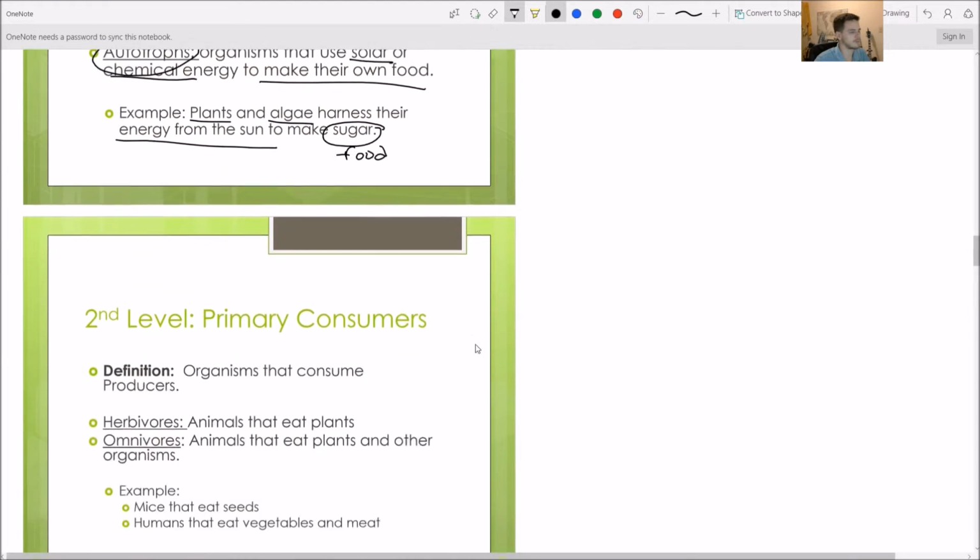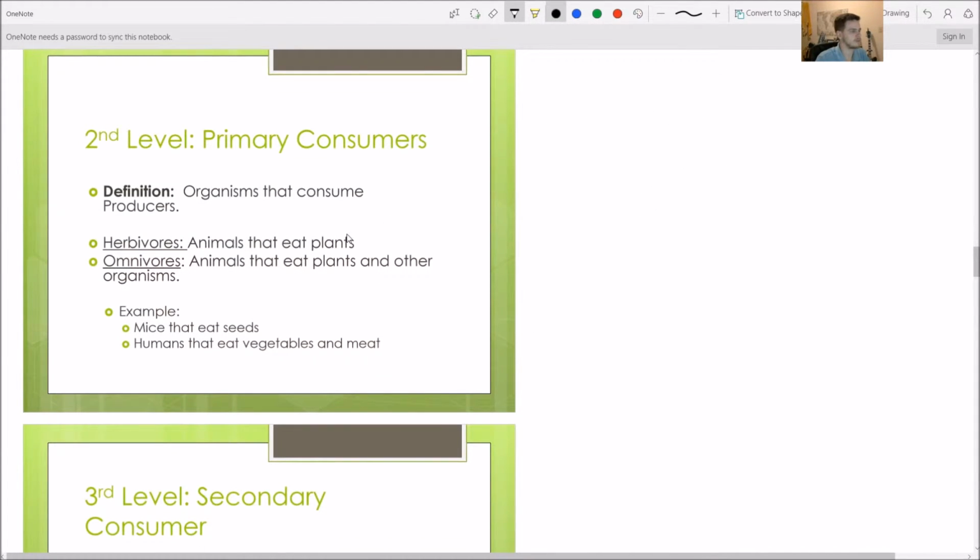Okay. Next up are the primary consumers. So these consume our producers. These are primary consumers. They eat the producers. And we have two main types of these. We have herbivores. So you might also know that as a vegetarian. And they only eat plants.